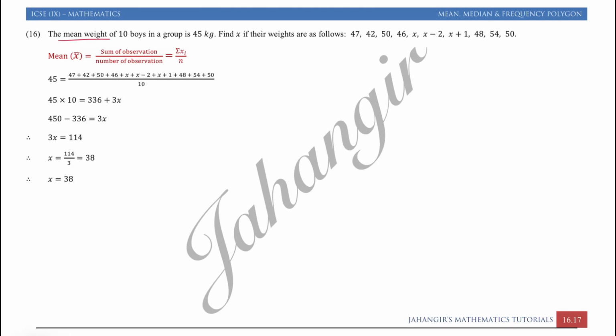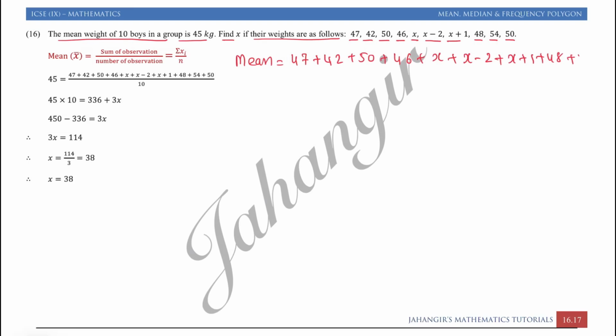Question number 16. The mean weight of 10 boys in the group is 45. Find the value of x if their weights are as follows. 1, 2, 3, 4, 5, 6, 7, 8, 9, 10. The weight of 10 boys is given. So we will write mean is equal to 47 plus 42 plus 50 plus 46 plus x minus 2 plus x plus 1 plus 48 plus 54 plus 50, whole upon 10.